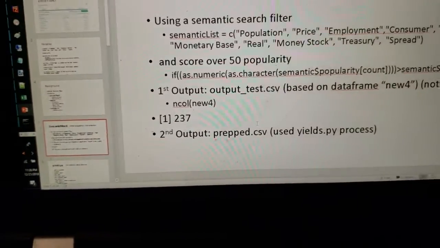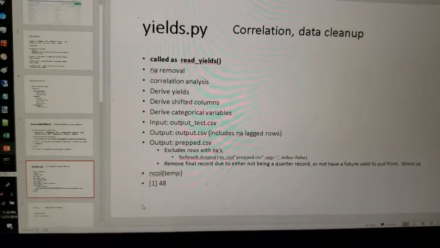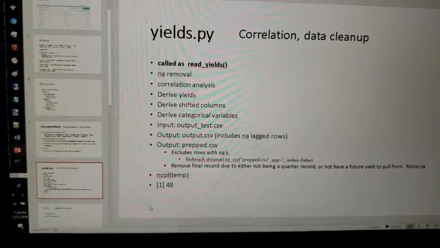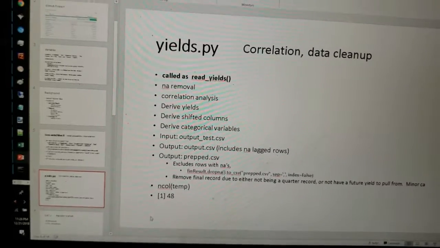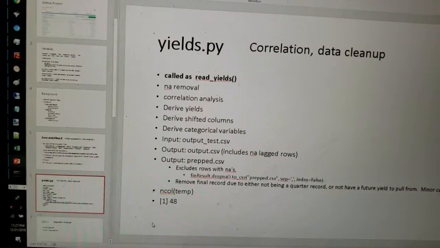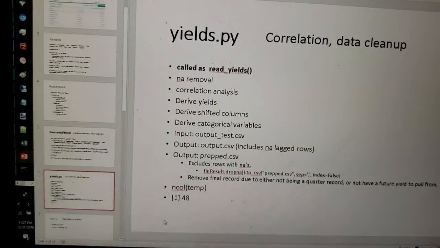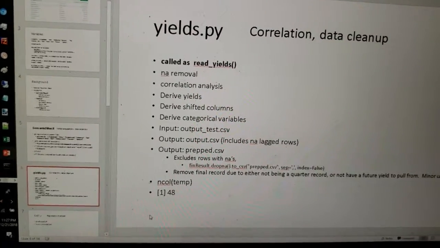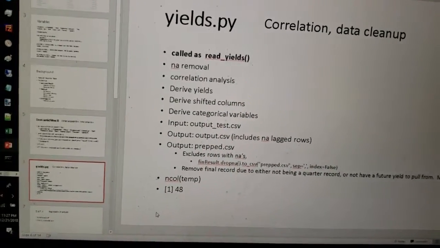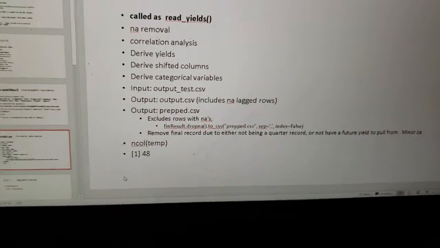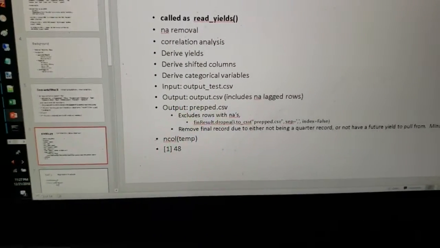And then you see here that 237 factors are produced by this semantic filter, and then it goes through the yields, derives the yields, does correlation, and the correlation is done in 2 passes. What that means is I filter by the upper half of correlations that match to the predictor term. No, I'm sorry, to the response term. And then the second pass I match to the lower half of correlation coefficients of just the predictor terms to try to address collinearity. Unfortunately, I'm still ending up with some variables that are collinear, but we'll talk about that in a second.